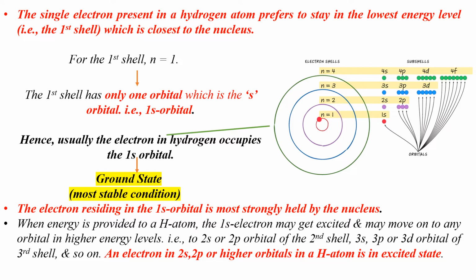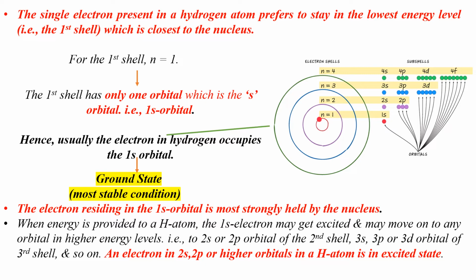Let's think that it jumps to the second shell. The second shell again has two different types of orbitals. What are they? The one 2s orbital and the three 2p orbitals. The incoming electron from 1s orbital may occupy either the 2s orbital or any of the three 2p orbitals.